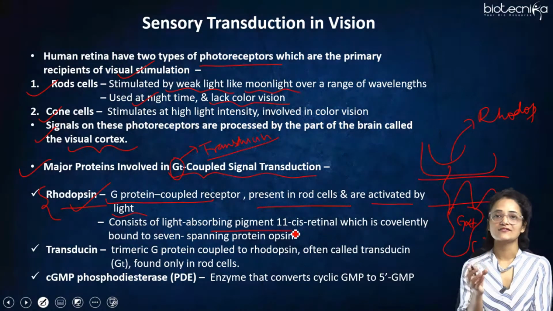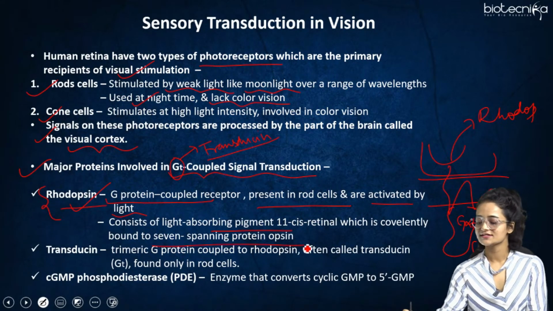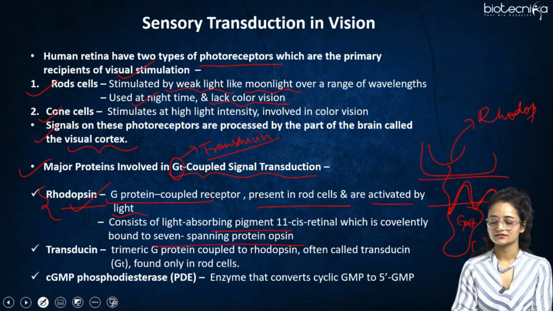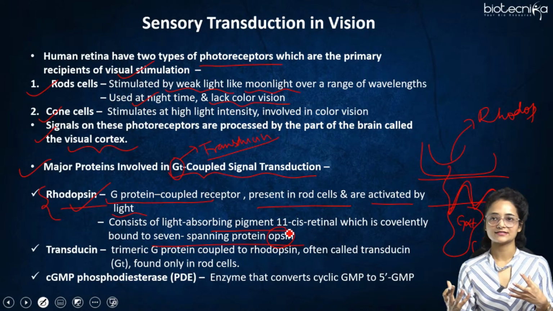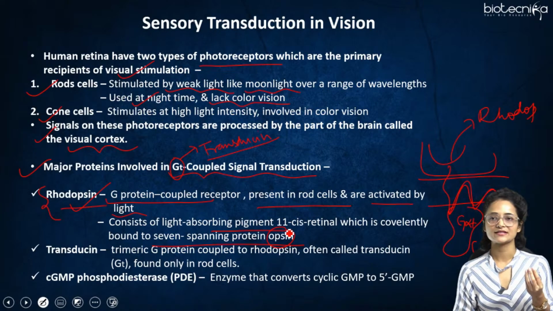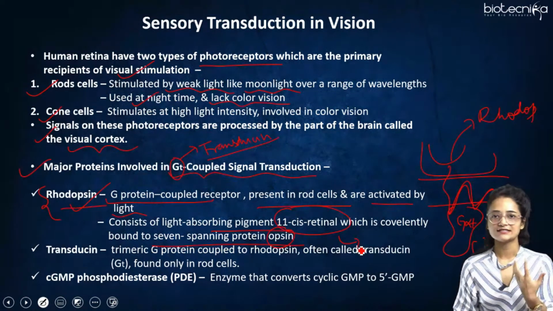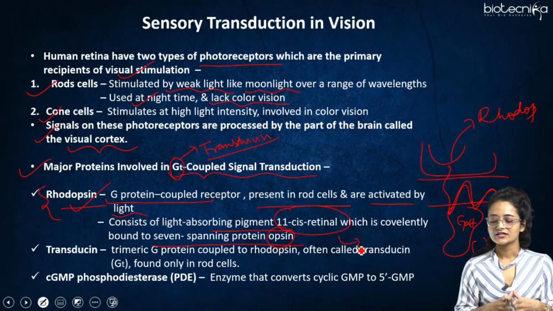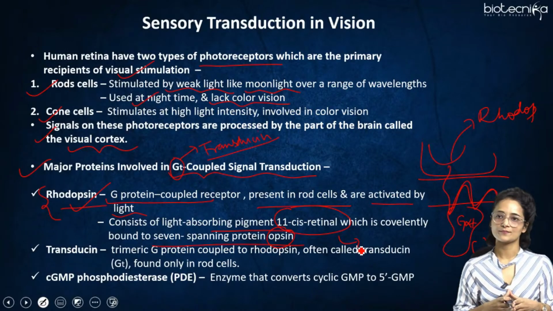This 11-cis retinal is covalently bound to the 7 spanning protein, that is opsin. You can compare it with the structure of the GPCR. Opsin is the 7 spanning protein to which this pigment, a chromophore, is bound, due to which we can see things in colored form in light. So this 11-cis retinal, the pigment present inside the rhodopsin, is covalently bound to the 7 spanning protein opsin, right?